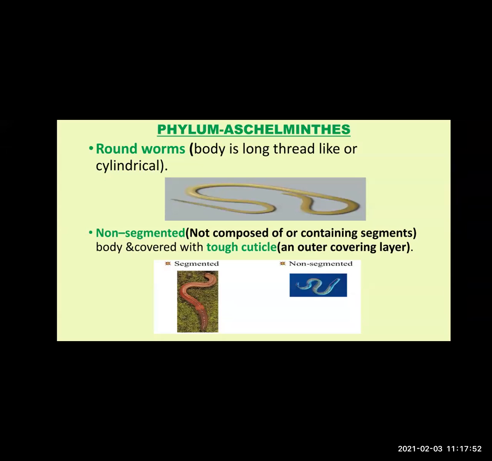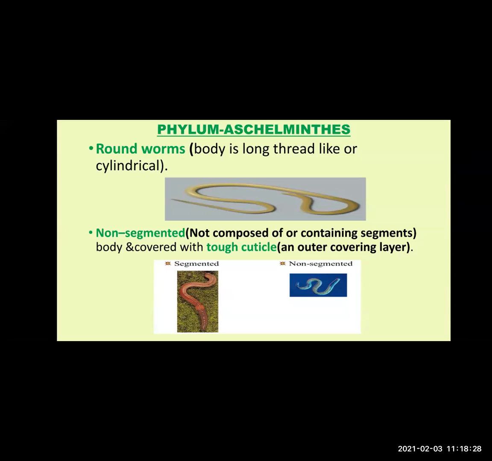The next phylum is Aschelminthes. Again, understand the meaning of the name. Helminthes is there, that means these are also worms. But these are roundworms. The body of the animals found in this phylum is a long, thread-like structure, cylindrical in shape.